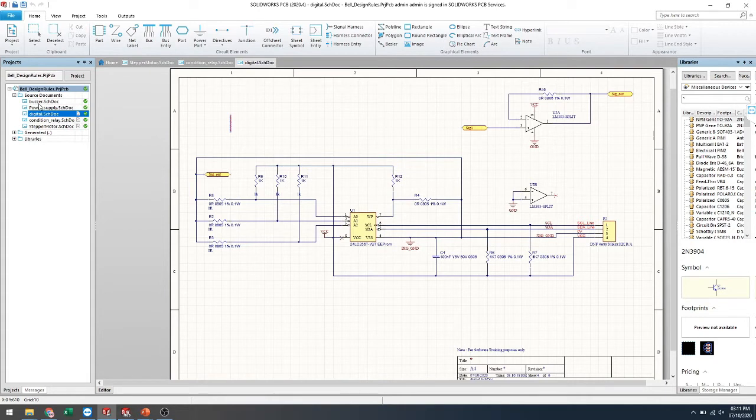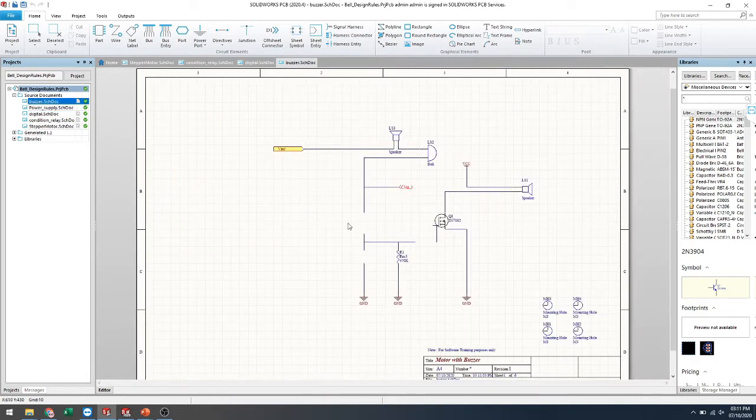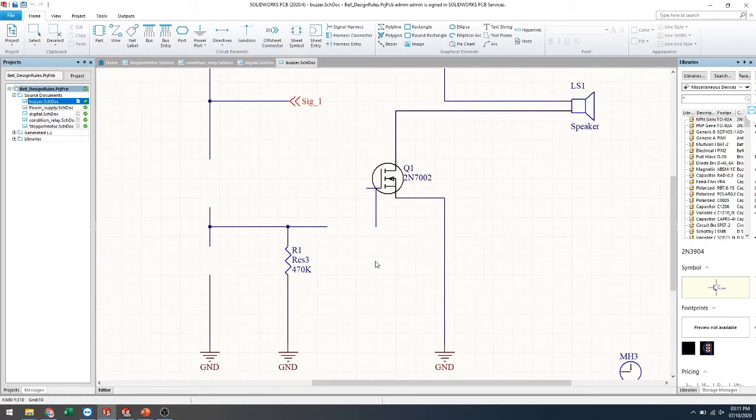So this is my buzzer schematic. Okay, and here I have some components not connected, so I'll just import some components. We just search by using the search bar for the resistor.